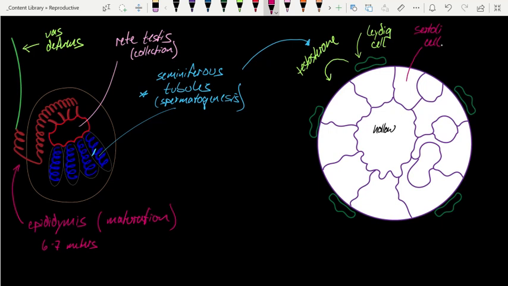Now, how I've got this drawn out, it's not like this anatomically, but it helps us understand the process of spermatogenesis. I want you to think about this as a clock, where if this is the clock face, we're going to follow the process of spermatogenesis in a clockwise fashion. And we're going to see that from a spermatogonium to the creation of 4 released spermatozoa into the lumen, we're looking at about 60 days. I also want you to appreciate that the journey that these spermatozoa will take during their creation is a journey from the outside toward the lumen on the inside. So let's detail this journey.